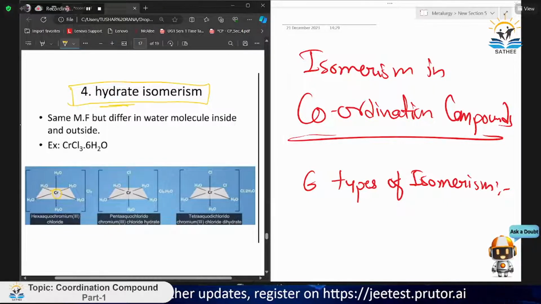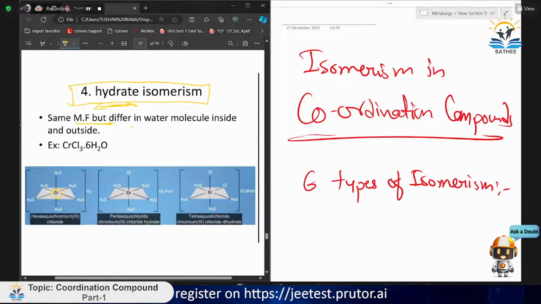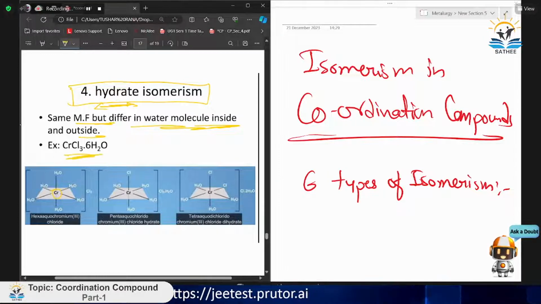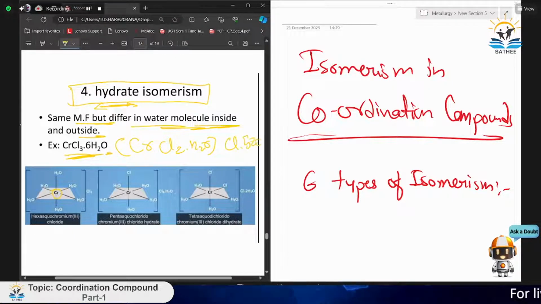As it is written hydrate, water comes into the picture. Same molecular formula, but differing in water molecules inside and outside. If we have CrCl3·6H2O, it can be like [CrCl2(H2O)4]Cl·2H2O, where two Cl stay inside, and one Cl can go outside with 2H2O, and many more we can arrange.